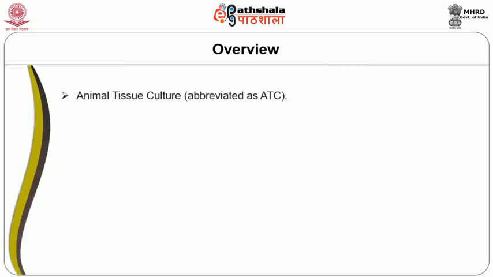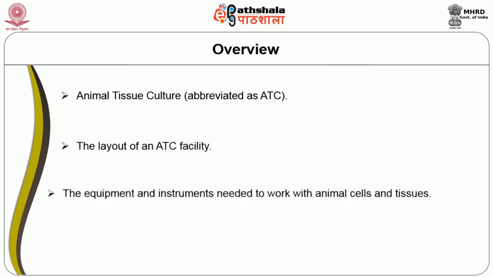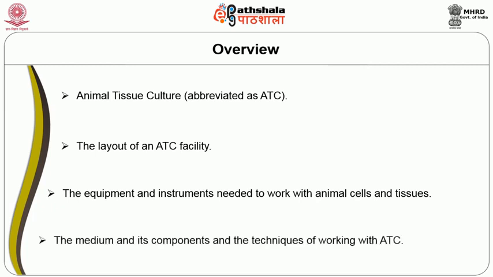To give an overview, this module is part of the food biotechnology paper. It introduces the learner to the powerful technique, namely animal tissue culture, usually abbreviated as ATC. The module deals with the various facets of ATC, right from the layout of an ATC facility, the equipment and infrastructure and instruments needed to work with animal cells and tissues, the medium required and its components, as well as the techniques of working with animal tissue culture.